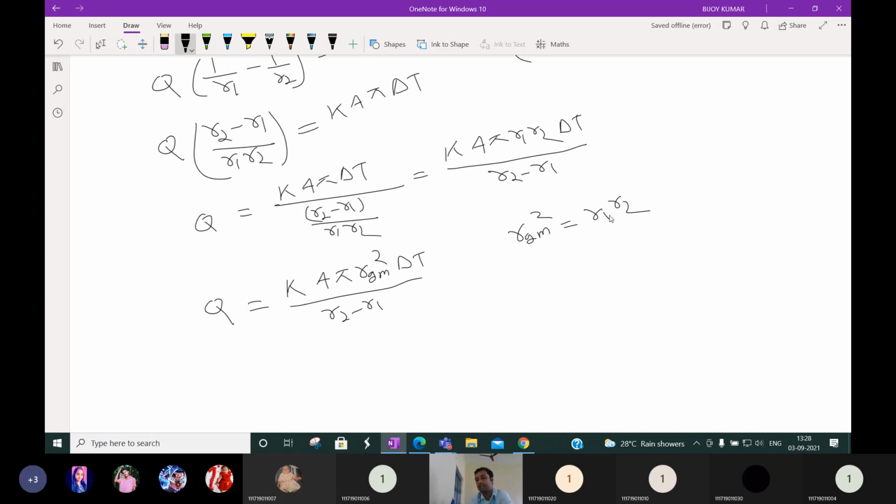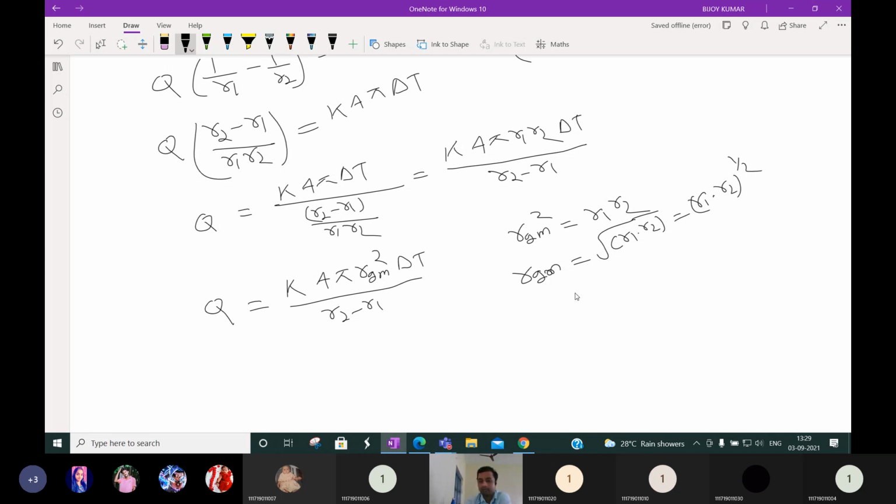R1 is the inside radius, R2 is the outside radius, or you can say the endpoint radius. Their product is nothing but RGM square, where RGM is the root of R1 into R2, or R1 into R2 to the power 1 by 2.